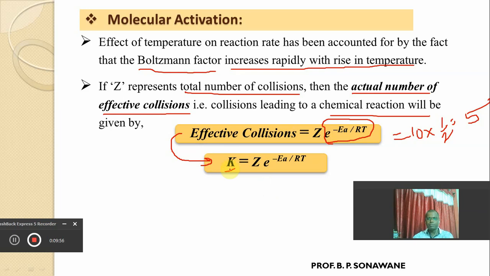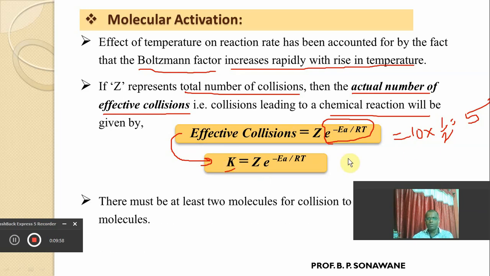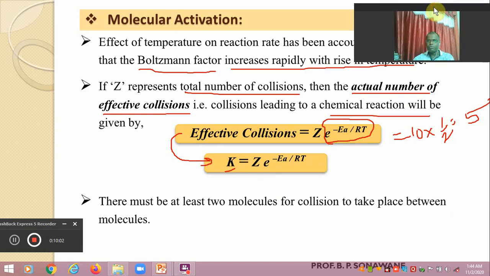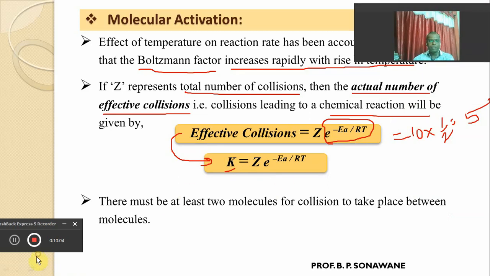involving gas molecules. There must be at least two molecules for collision between them, otherwise collision is not possible. It means we need at least two reactant molecules for the collision to take place.